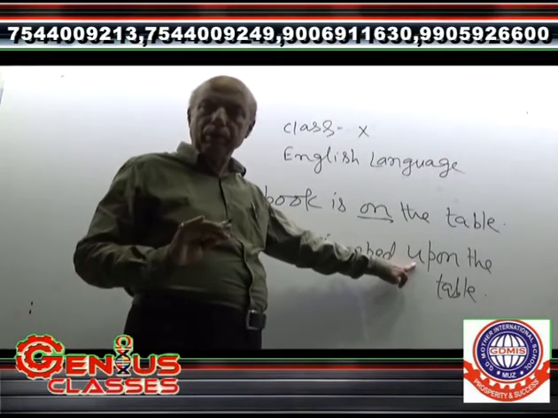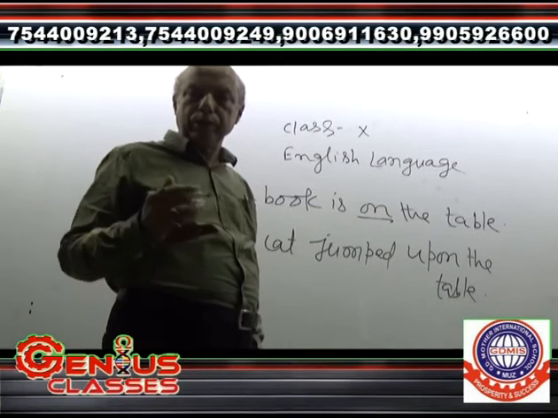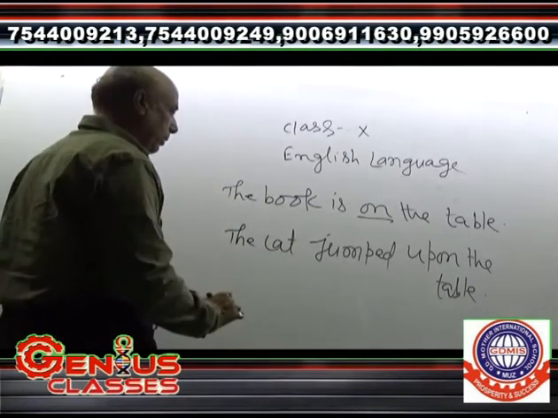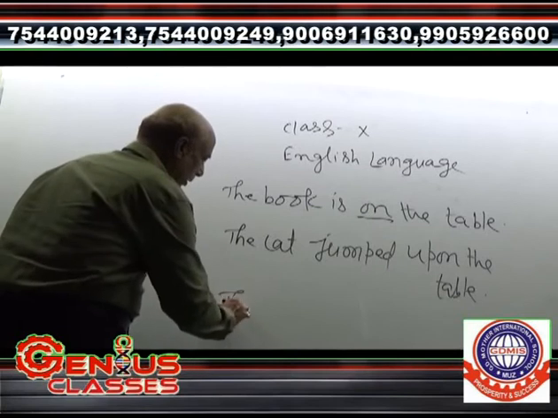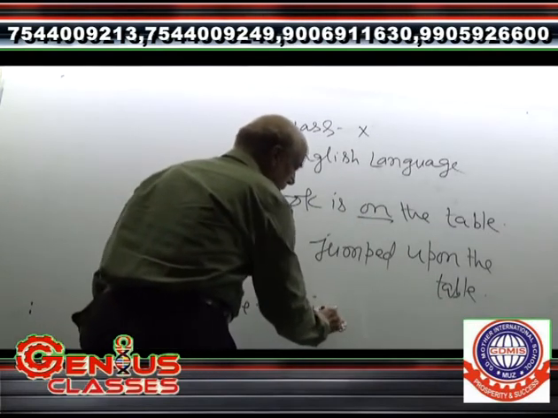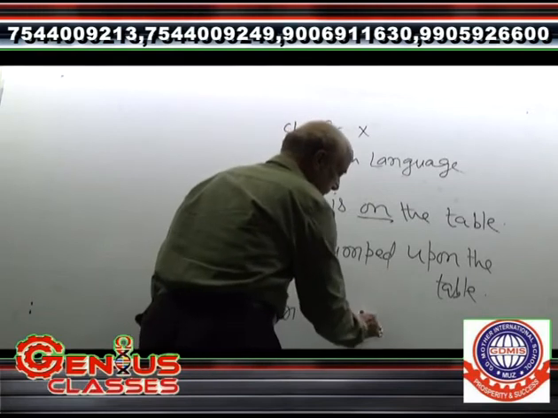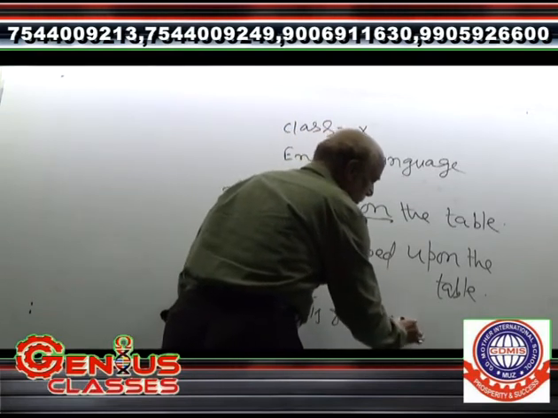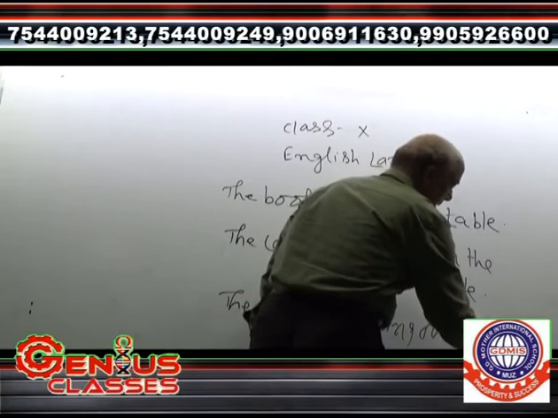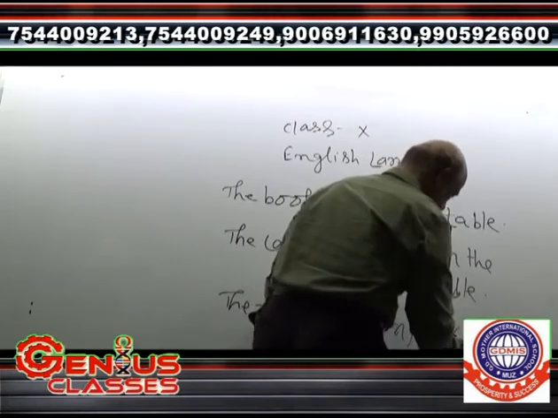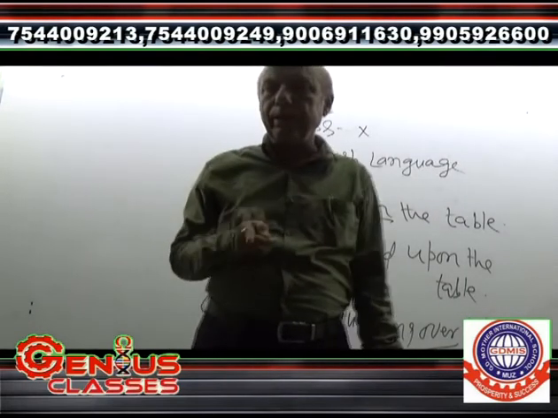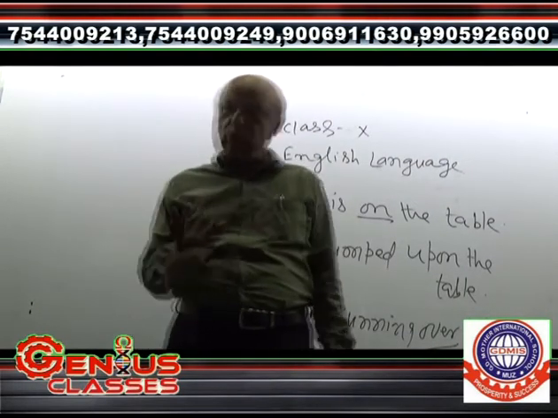Whenever it is used in the context of motion, upon is used. And whenever we write, the fan is running over the head, here it is just above but not touching. In that context, over is used.